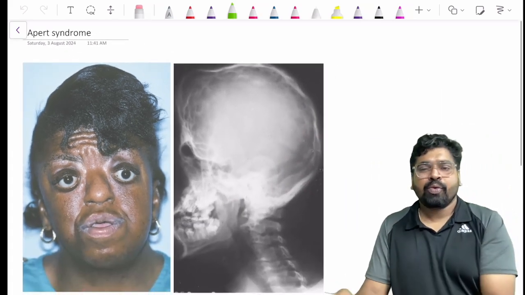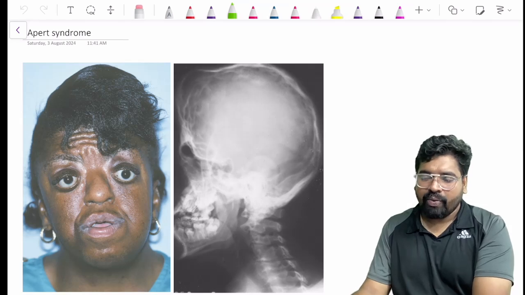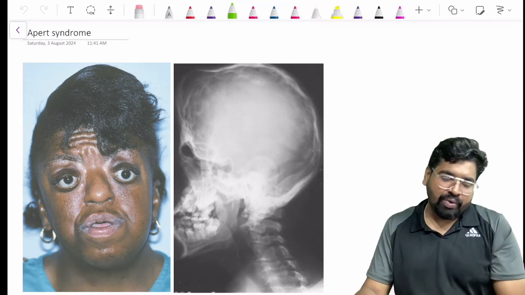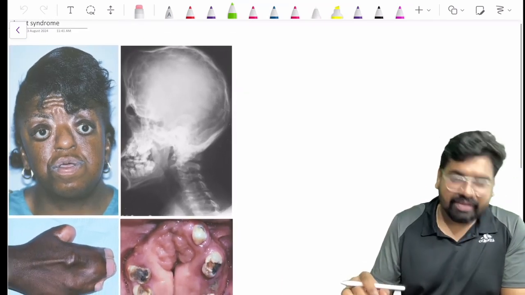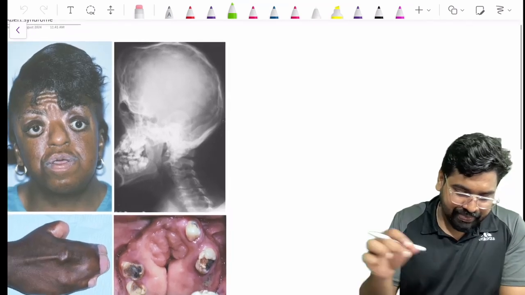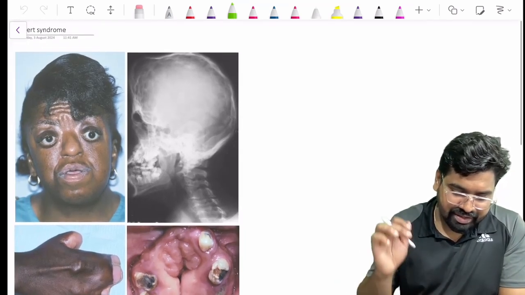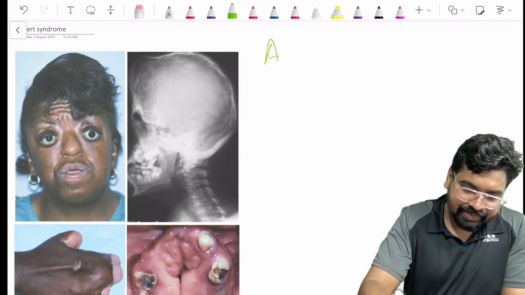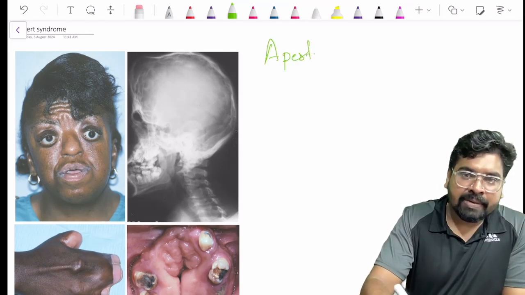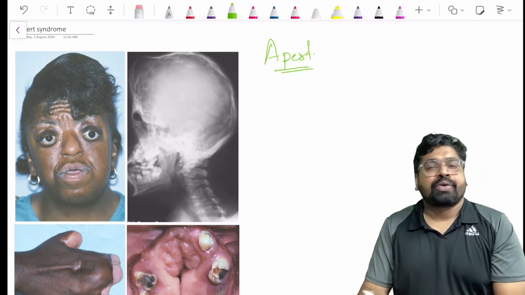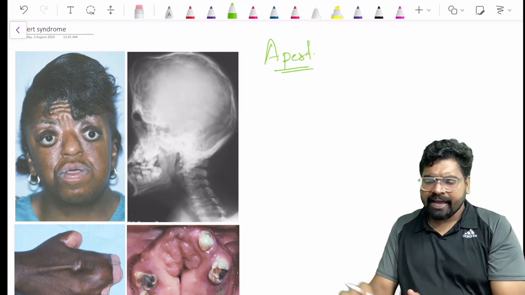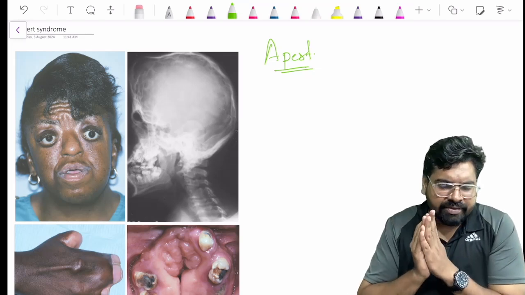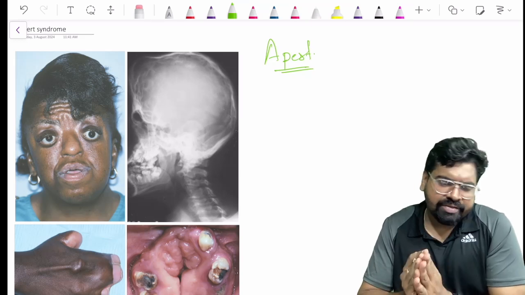We'll move to the next, and we'll see what is there in Apert syndrome. So see the person here. I hope you can see all the images here. This condition is called Apert syndrome. Just like Crouzon, there is a syndrome called Apert syndrome.